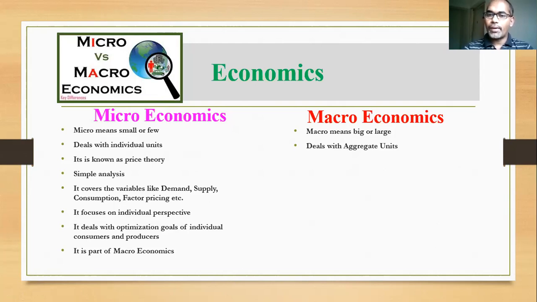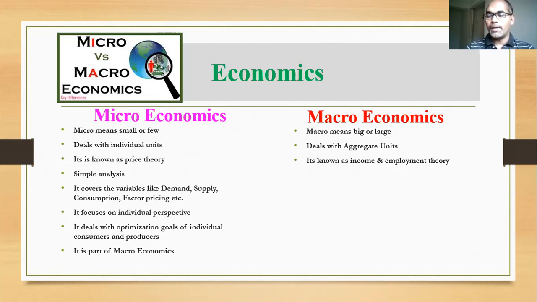But macroeconomics is known as income and employment theory. It deals with the entire economy's variables, that means macroeconomic variables: national income, total national employment, national unemployment, national savings, national consumption, like that. That is the reason micro is named price theory and macro is named income and employment theory.